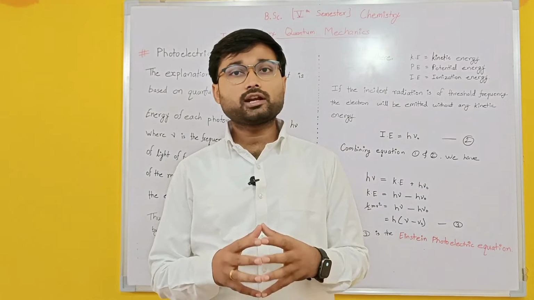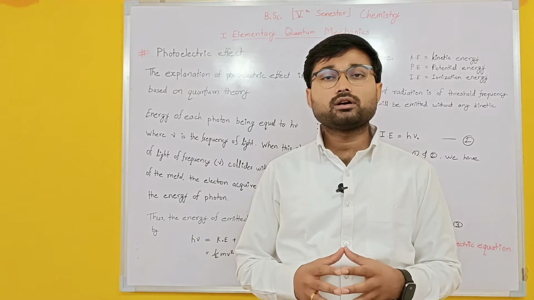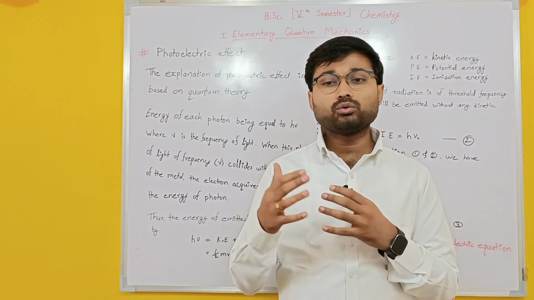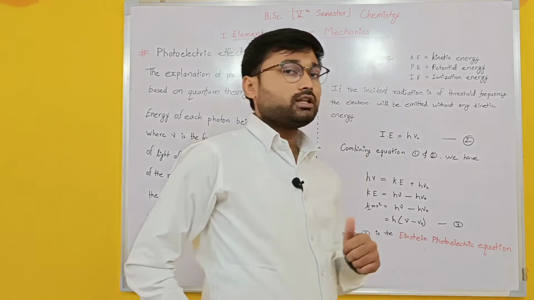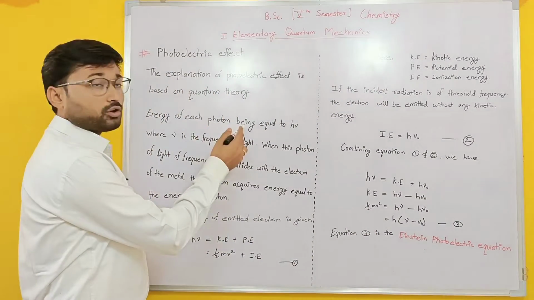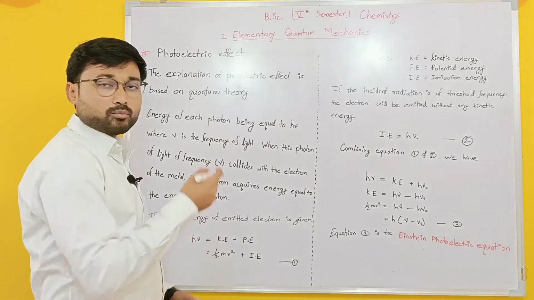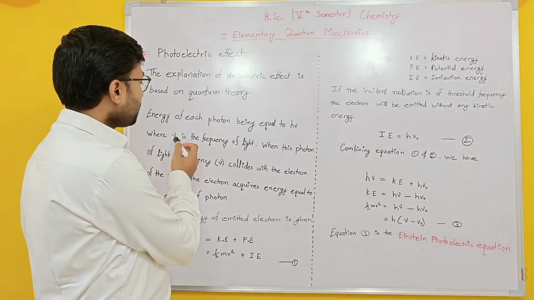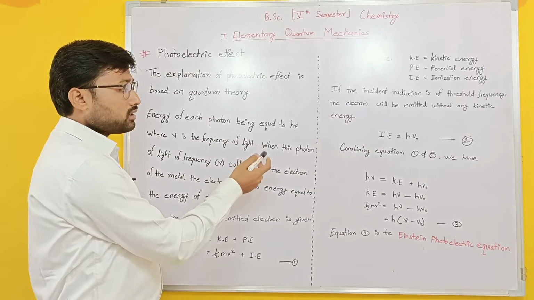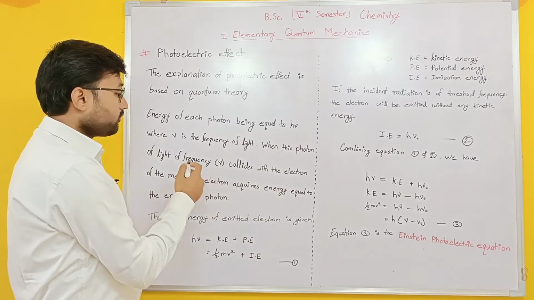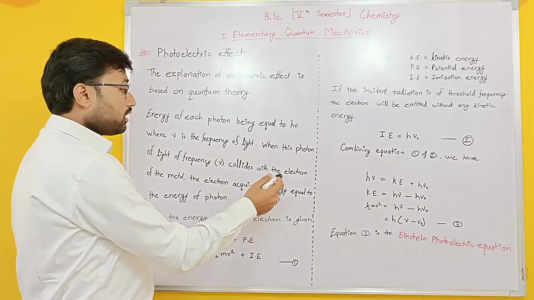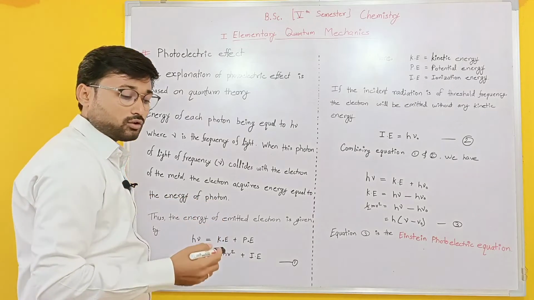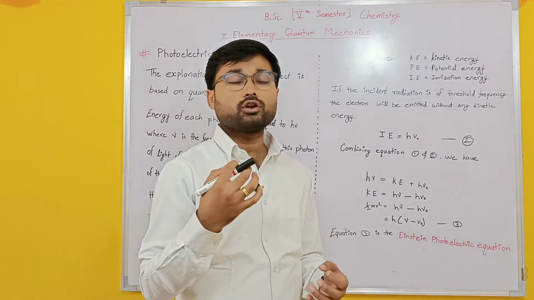The explanation of the photoelectric effect is completely based on quantum theory. Now we are going to see process-wise how the equation is derived. Initially, the energy of each photon is equal to h nu, where nu is the frequency of light. When this photon of frequency nu collides with an electron of the metal, the electron acquires energy equal to the energy of the photon. So what is the energy carried by the photon?